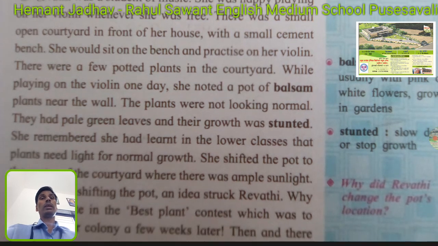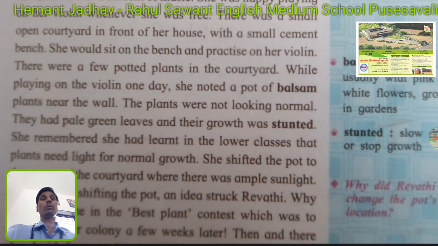And while playing on the violin one day, she noticed a pot of balsam plant near the wall. A balsam plant is generally a plant which gives us pink or white colored flowers, or it is also called periwinkle in English, and in Marathi we call it sadapuli. So this periwinkle or balsam plant was near her wall.